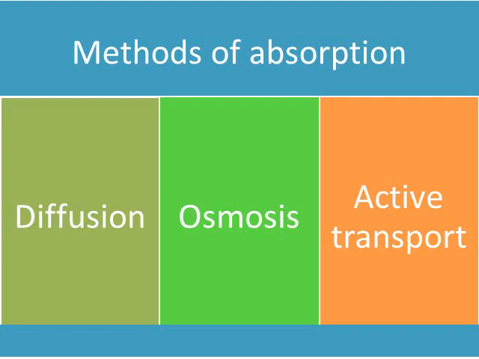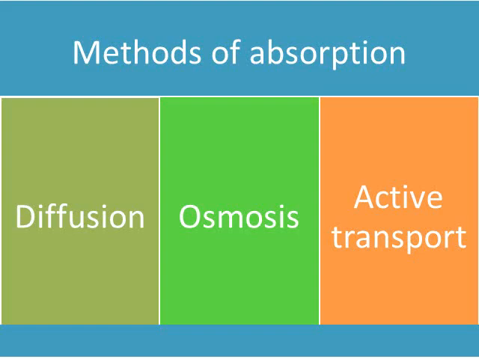Once more, I will tell you the definition of diffusion. Diffusion is the movement of molecules from a region of higher concentration to a region of lower concentration without using any energy. So there is no importance of energy, and diffusion is also called passive transport. The second part is known as osmosis. The second method of absorption is osmosis.